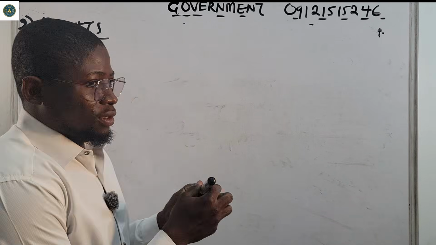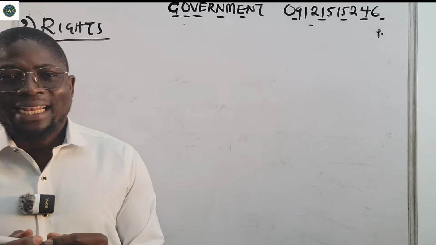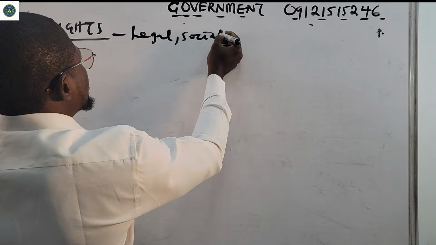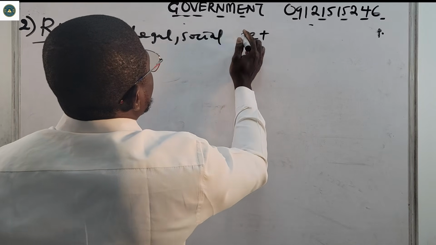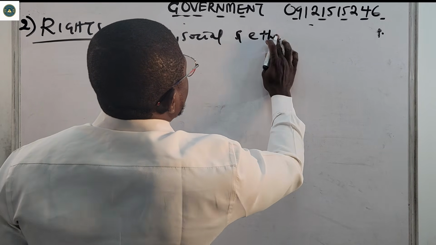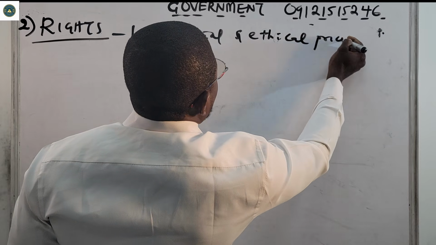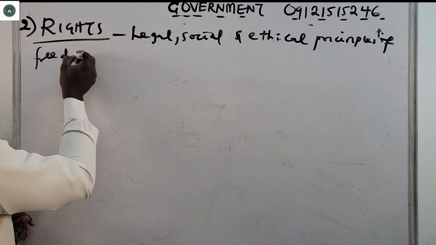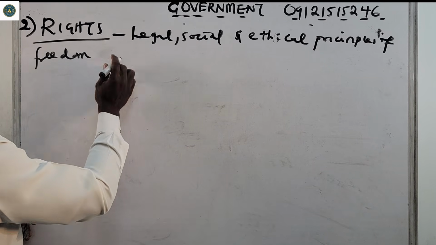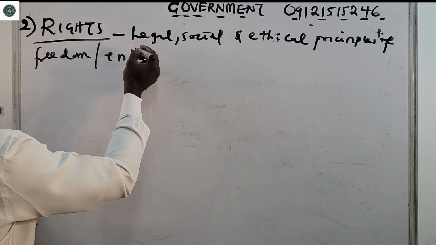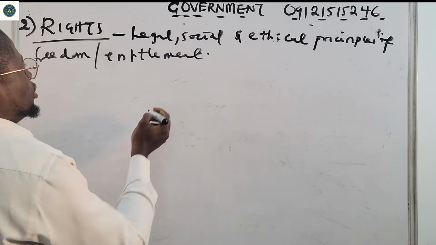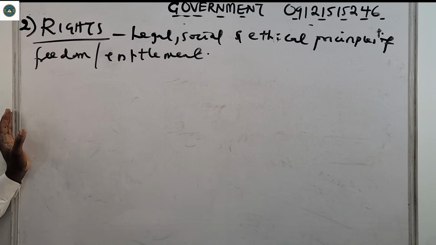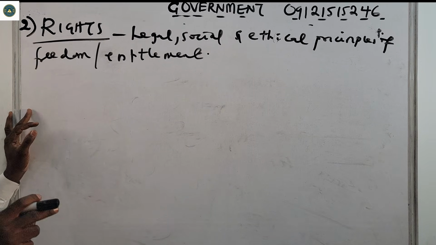All right, so what is rights? Say rights are legal, they are social, and ethical principles of freedom or entitlement. So that's what we call rights. They are legal, social, and ethical principles of freedom and entitlement.